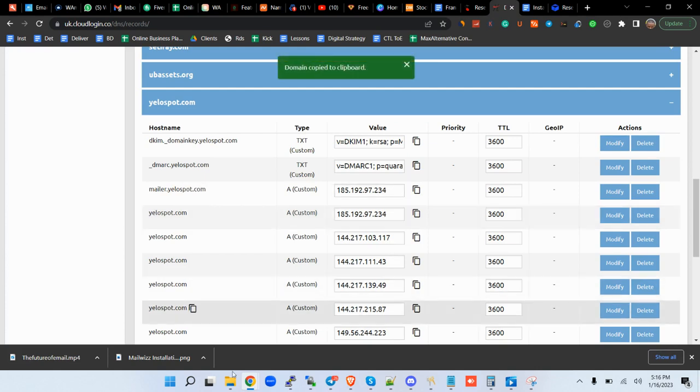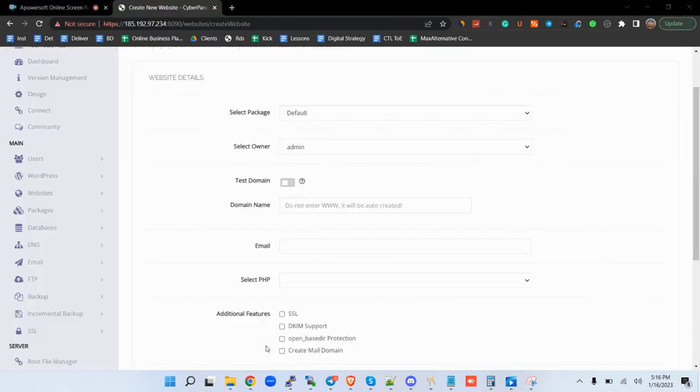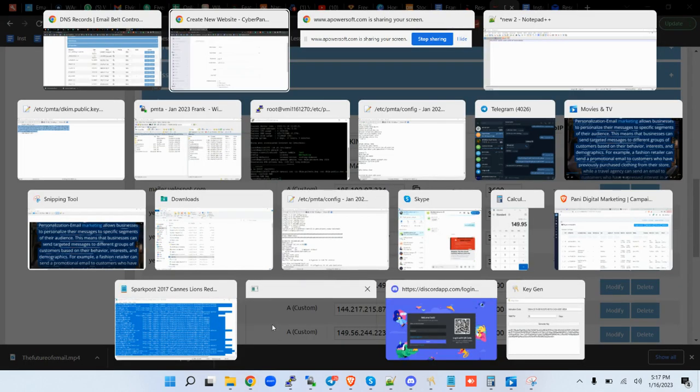So this is the domain I'm using to create Mailwizz. I prefer using a subdomain. As you may have seen, there is a subdomain here. Here you go. So this one we are going to use the subdomain.